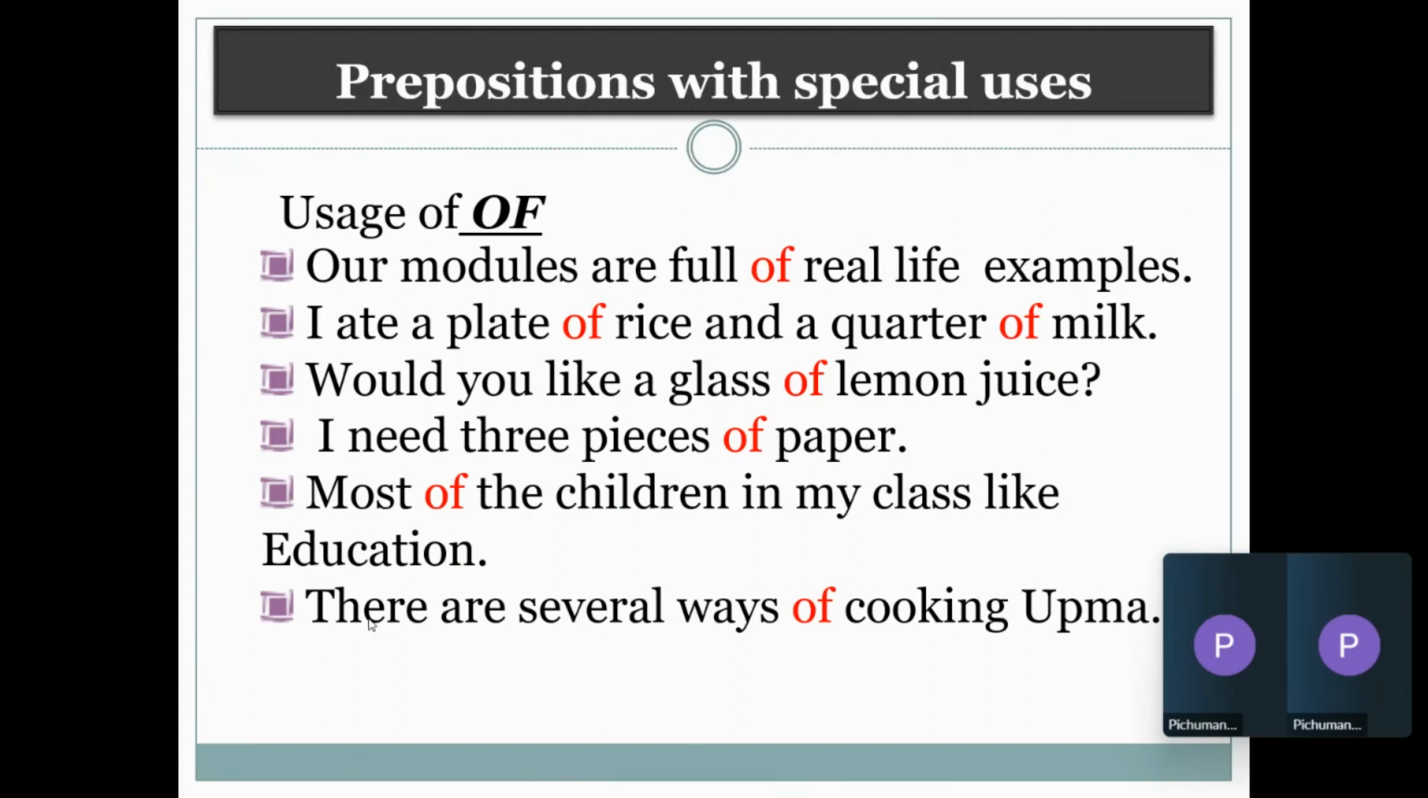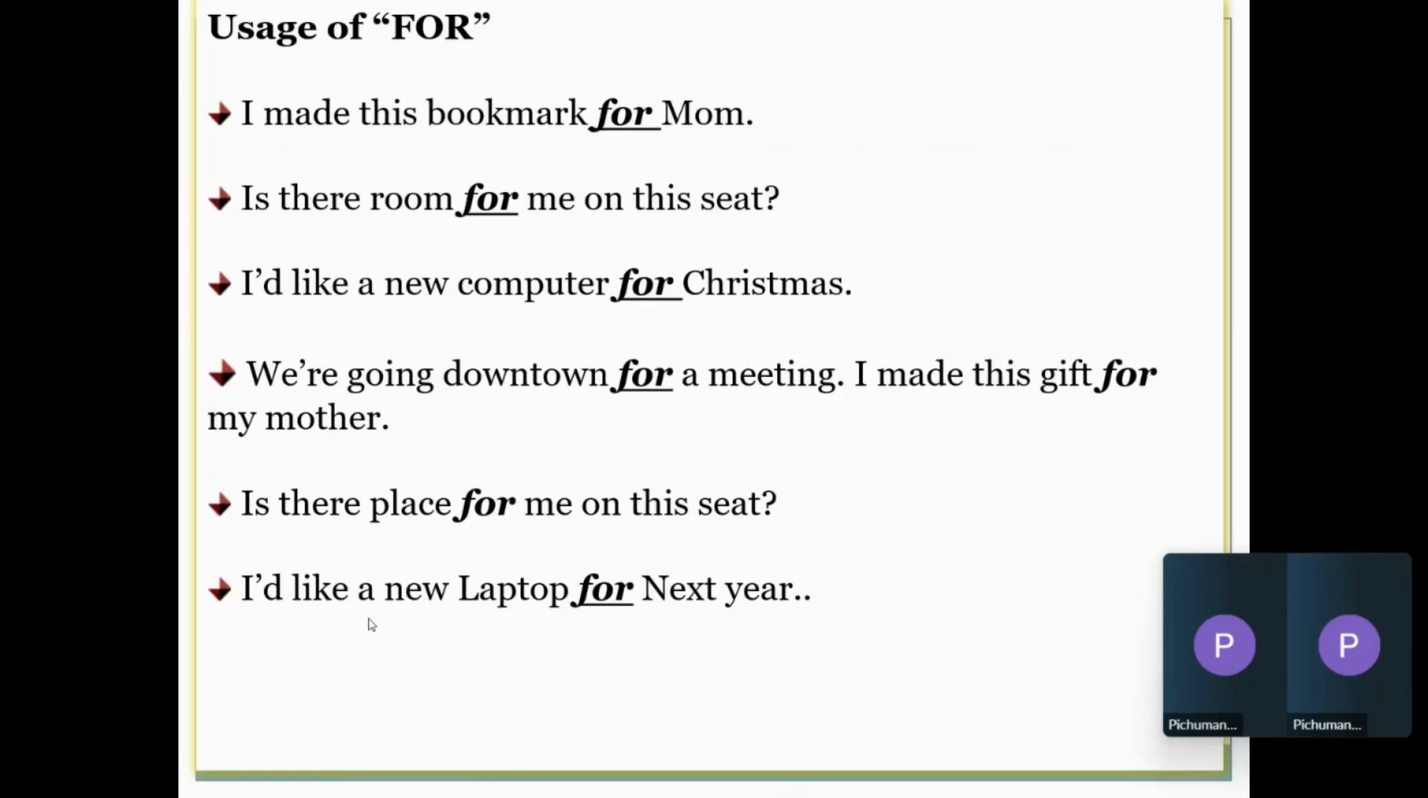Our modules are full of real life examples. I ate a plate of rice and a quarter of milk. So நீ முன்னாடி சொன்னதை elaborate பண்றதுக்கு யூஸ் பண்ணலாம் off. Off is a specific type of preposition which is used more commonly compared to the other prepositions.